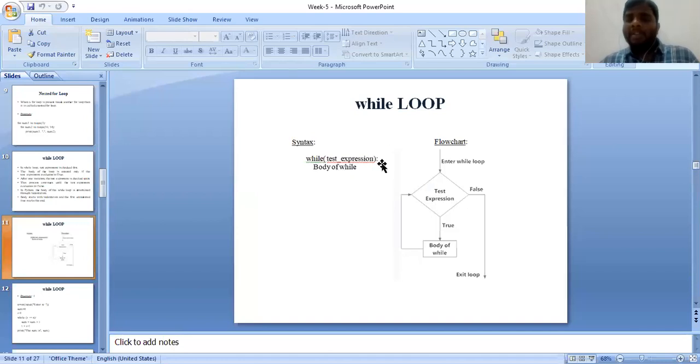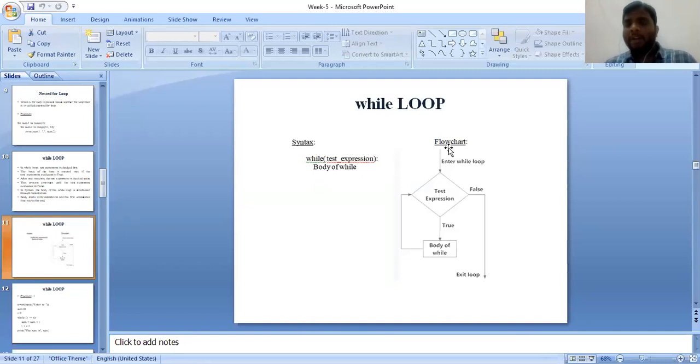ఇక్కడ మీరు కాలన్ అనేది మెన్షన్ చేయకుండా ఎంటర్ ప్రెస్ చేస్తే, నెక్స్ట్ స్టేట్మెంట్కి వెళ్ళేటప్పుడు ఇక్కడ ఇండెంటేషన్ రాదు. ఇండెంటేషన్ రాకపోతే the interpreter does not treat it as a condition. This particular statement will not be treated as the body of while. So make sure the syntax is followed as it is. Simple syntax: first you need to mention the while keyword, open the parentheses, write the condition or expression you want, and close the parentheses. At the end, place a colon and then press enter. Automatically the interpreter takes the indentation and treats it as the body of while. Okay, this is the syntax of the while loop.